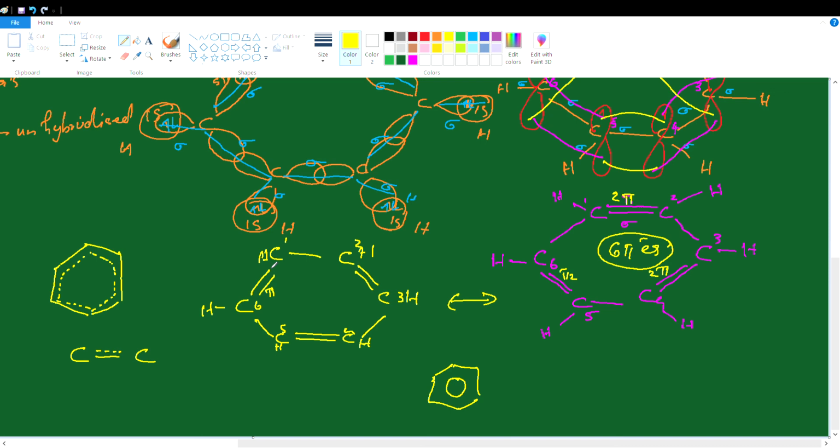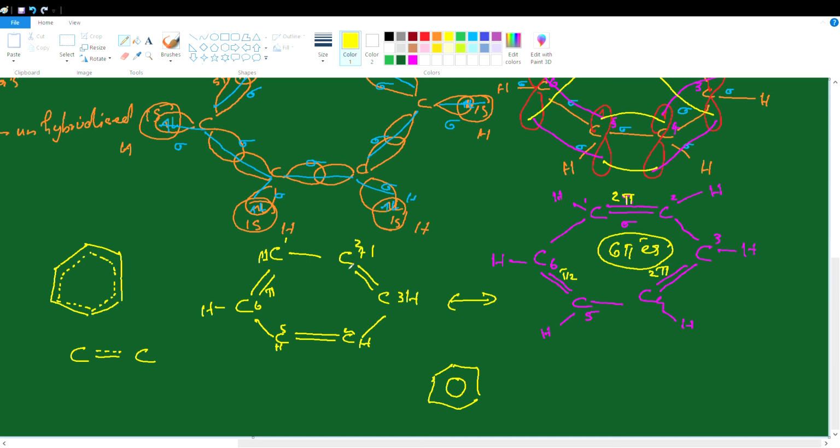So benzene does not undergo normal addition reaction like alkene and alkyne. This concept of resonance and orbital overlapping explains the unusual behavior of benzene. Benzene does not undergo addition reaction normally, although it contains double bonds, because the pi electrons in benzene are special.